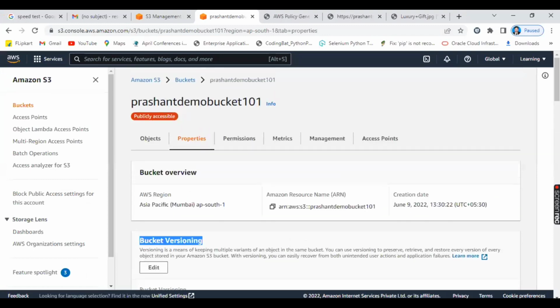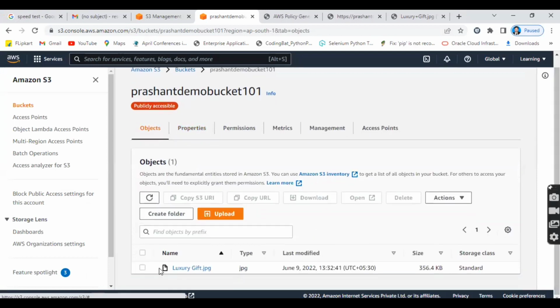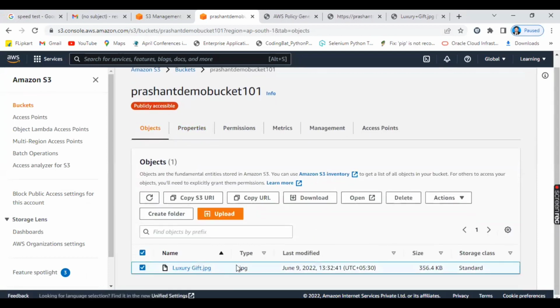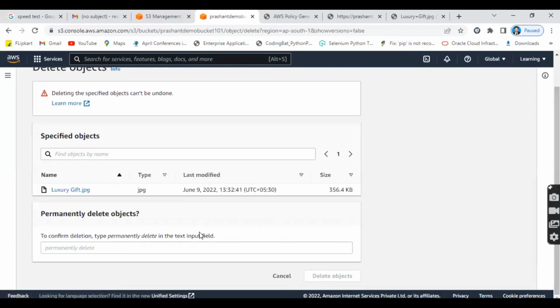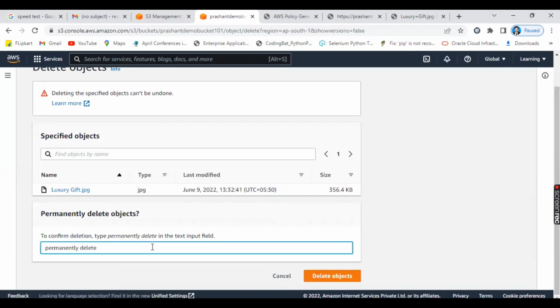See here, initially bucket versioning was disabled. If you go to the object, right now I'm just deleting my object luxurygift.jpg. Suppose I am the subject teacher and by mistake I've deleted it. How will I delete? I will select here and click on the delete button. While deleting, it will ask me to write permanently delete. So I will write permanently delete, and I will delete from this delete object button.